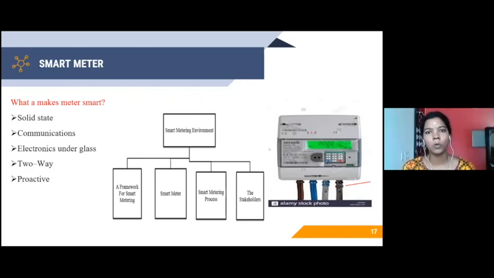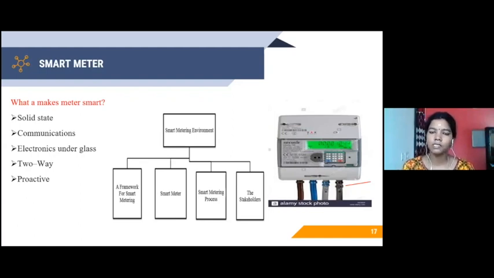Then it should be proactive. When we say proactive, it should have the ability to react to conditions before they occur. So all the resist attack comes under the proactive condition. So my smart meter should satisfy all these criteria: solid state, communication, electronics under glass, two-way, and proactive. And my smart metering environment should also support the various stakeholders.